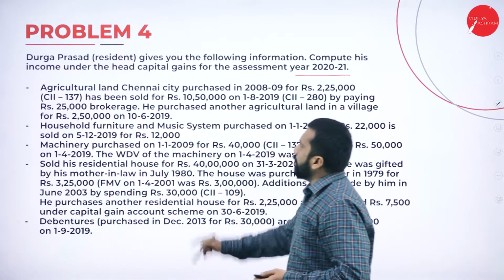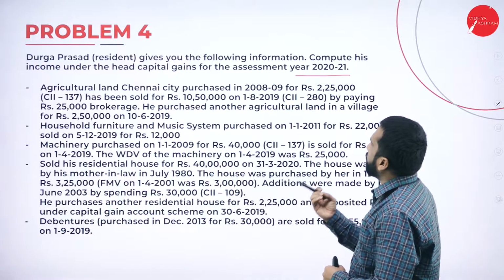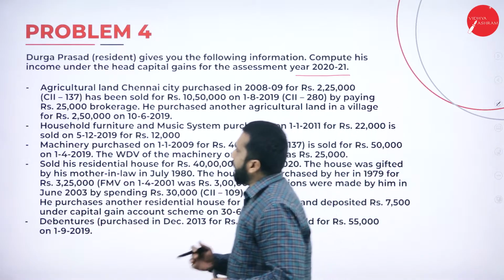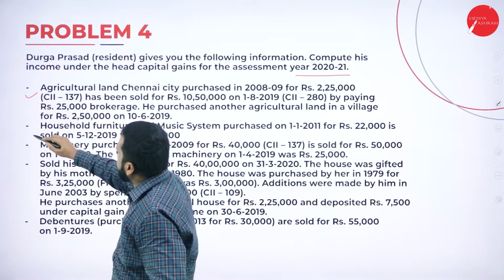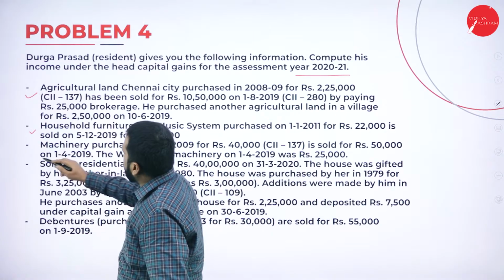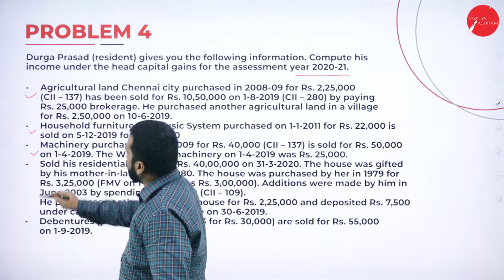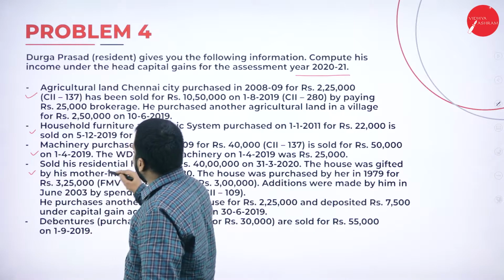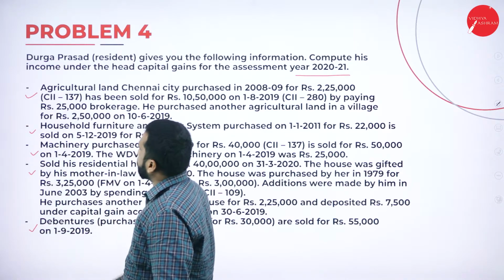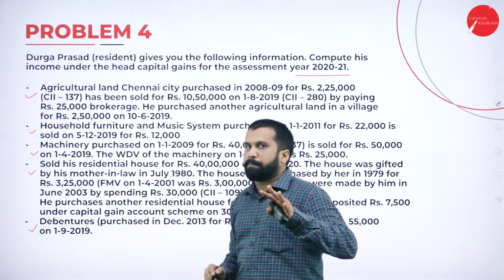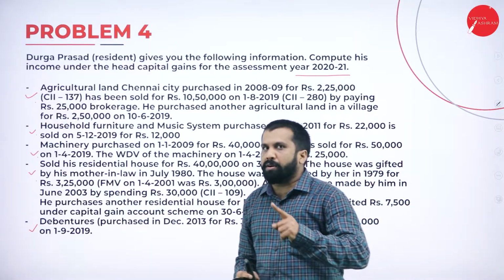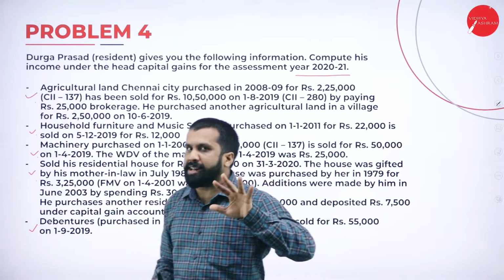Now, Durga Prasad gives you the following information. In this, you have first one regarding agricultural land, second one household, third one machinery purchased, fourth sold residential house and fifth debenture. 1, 2, 3, 4, 5. How many sub problems are there? In one problem you have 5 subheadings.